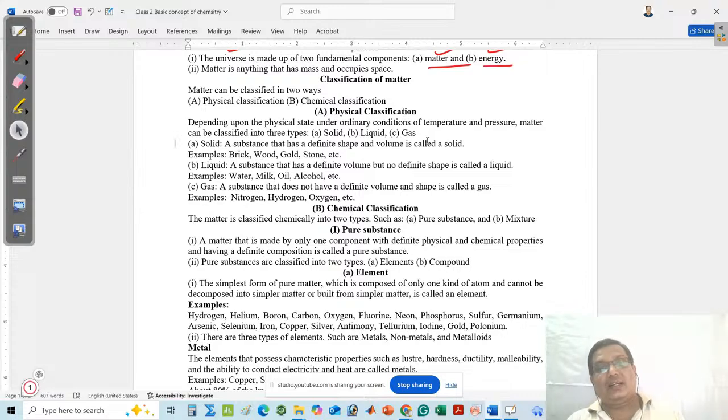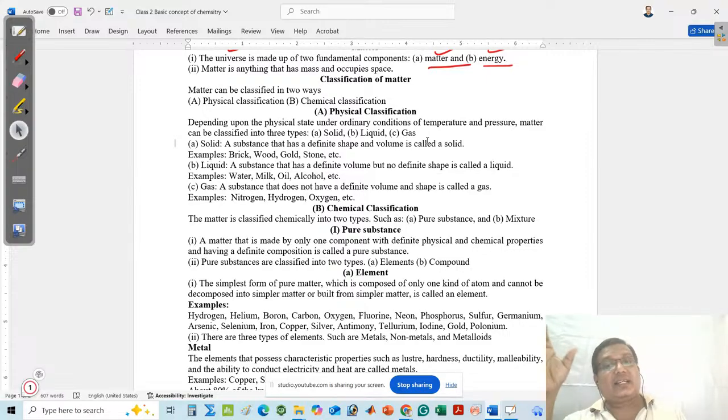These generally depend upon the conditions of temperature and pressure. If we give more pressure to the steam, then it is converted into liquid. That means the physical state of a matter will change depending upon two things. One is temperature, another is pressure.